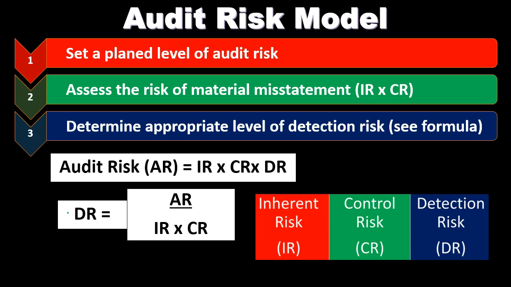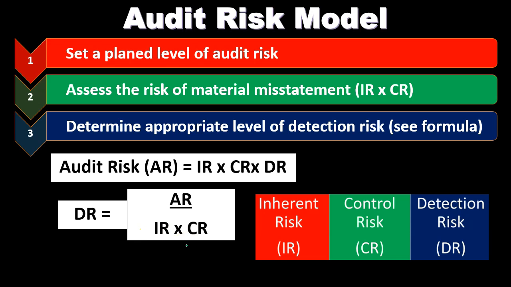The goal of this detection risk is to help us to put together the audit procedure in such a way that it's most efficient. And if we can rely on the internal controls, and if we're in a less inherently risky situation, then you would think that we can do less of the procedures, and that would mean that the detection risk would actually go up, but we would still be okay given the fact that we're in a less risky environment and we have internal controls that are sound.